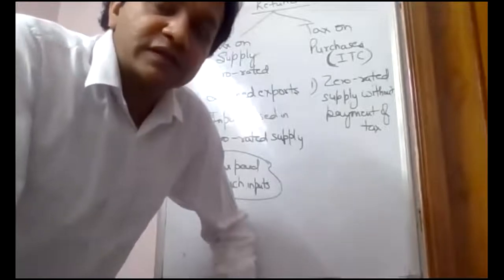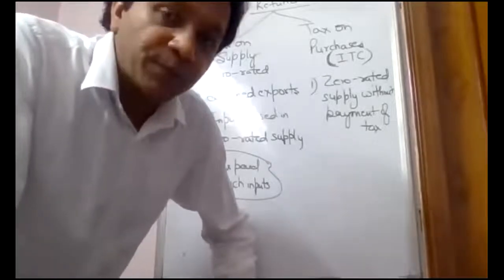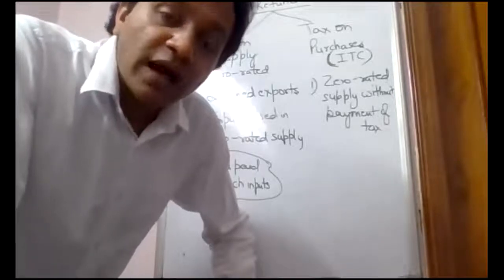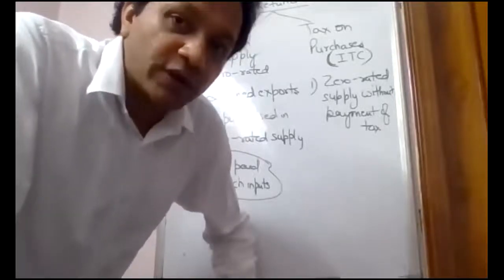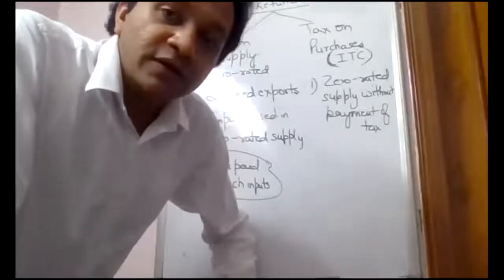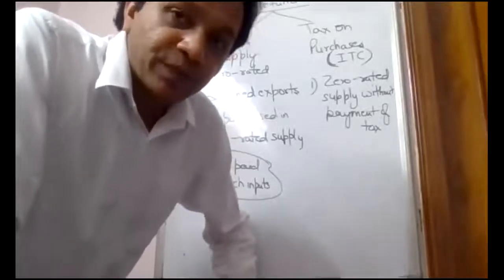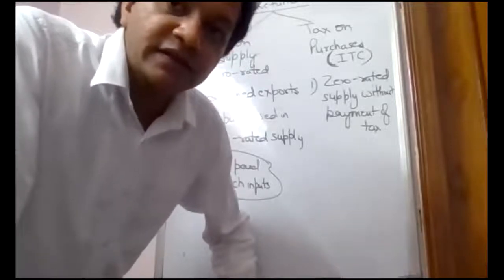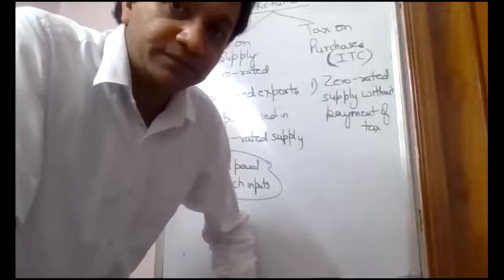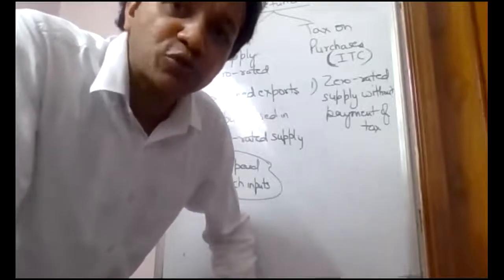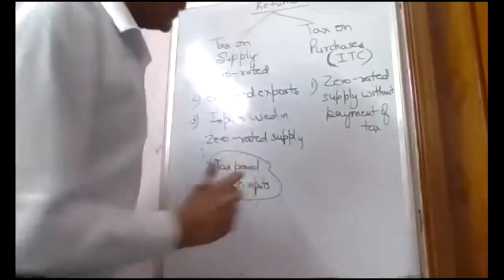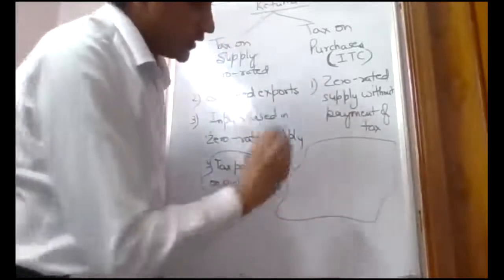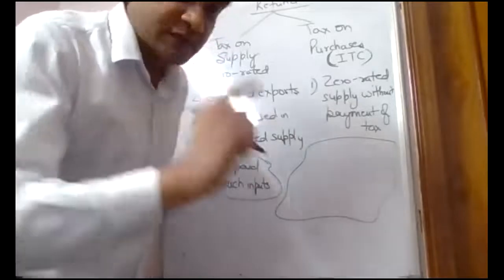Now before this, this may be a little bit confusing point, but let me tell you 2 points in this case. I have 2 options to make zero rated supply. First option, do not pay any tax. Second option, pay the tax, claim the ITC, and then get back the refund. So I have 2 options to make zero rated supply. Option 1. So this is a separate point. Option 1 of making zero rated supply.